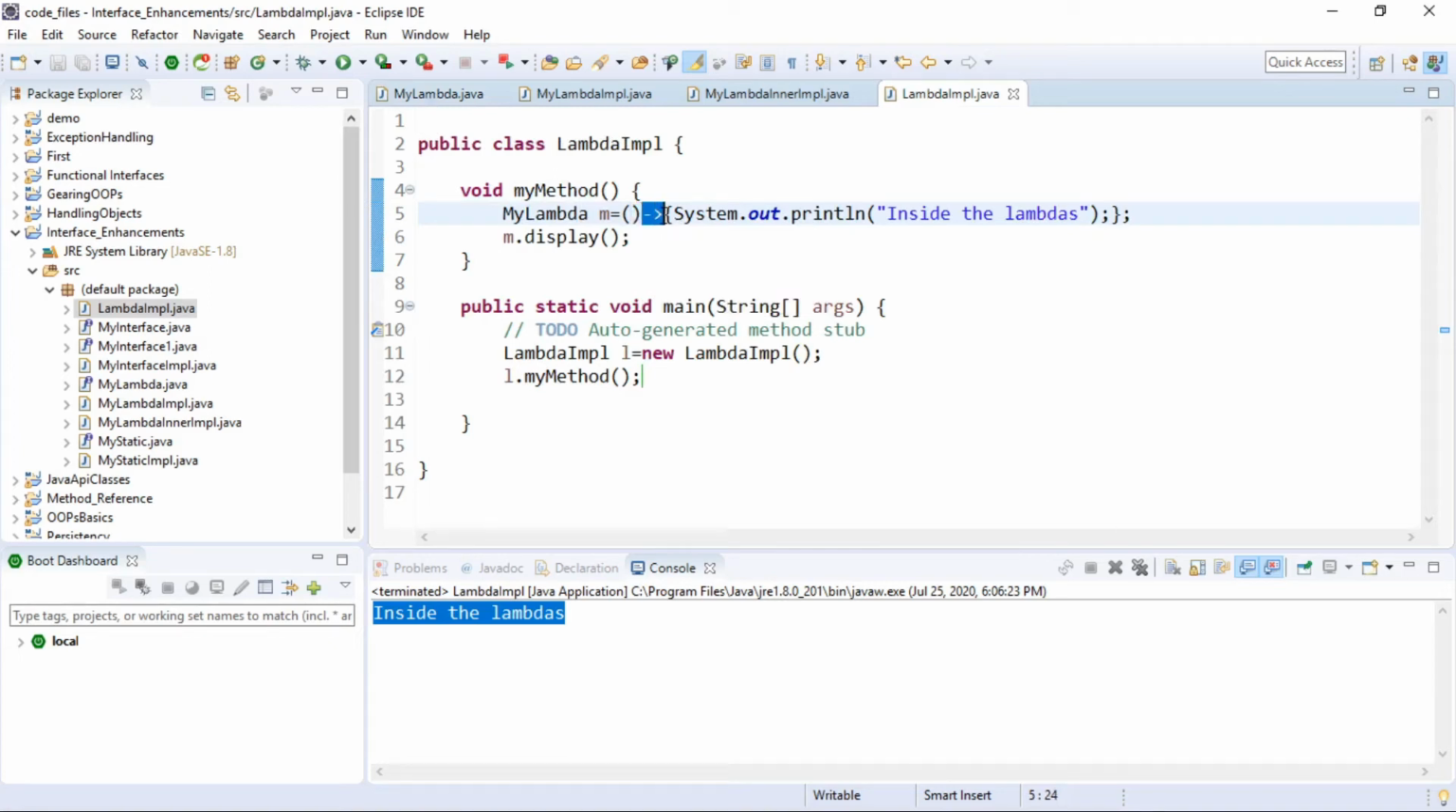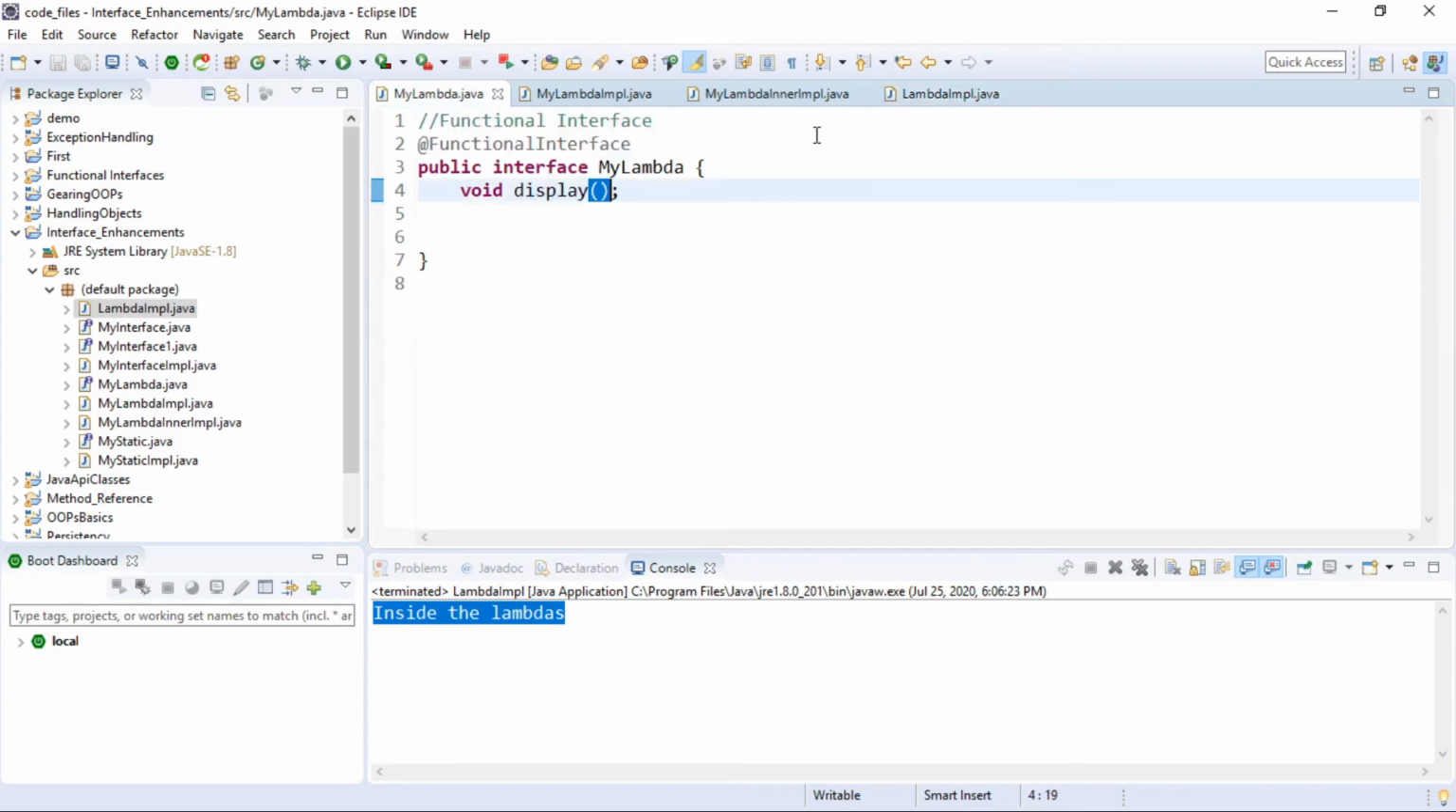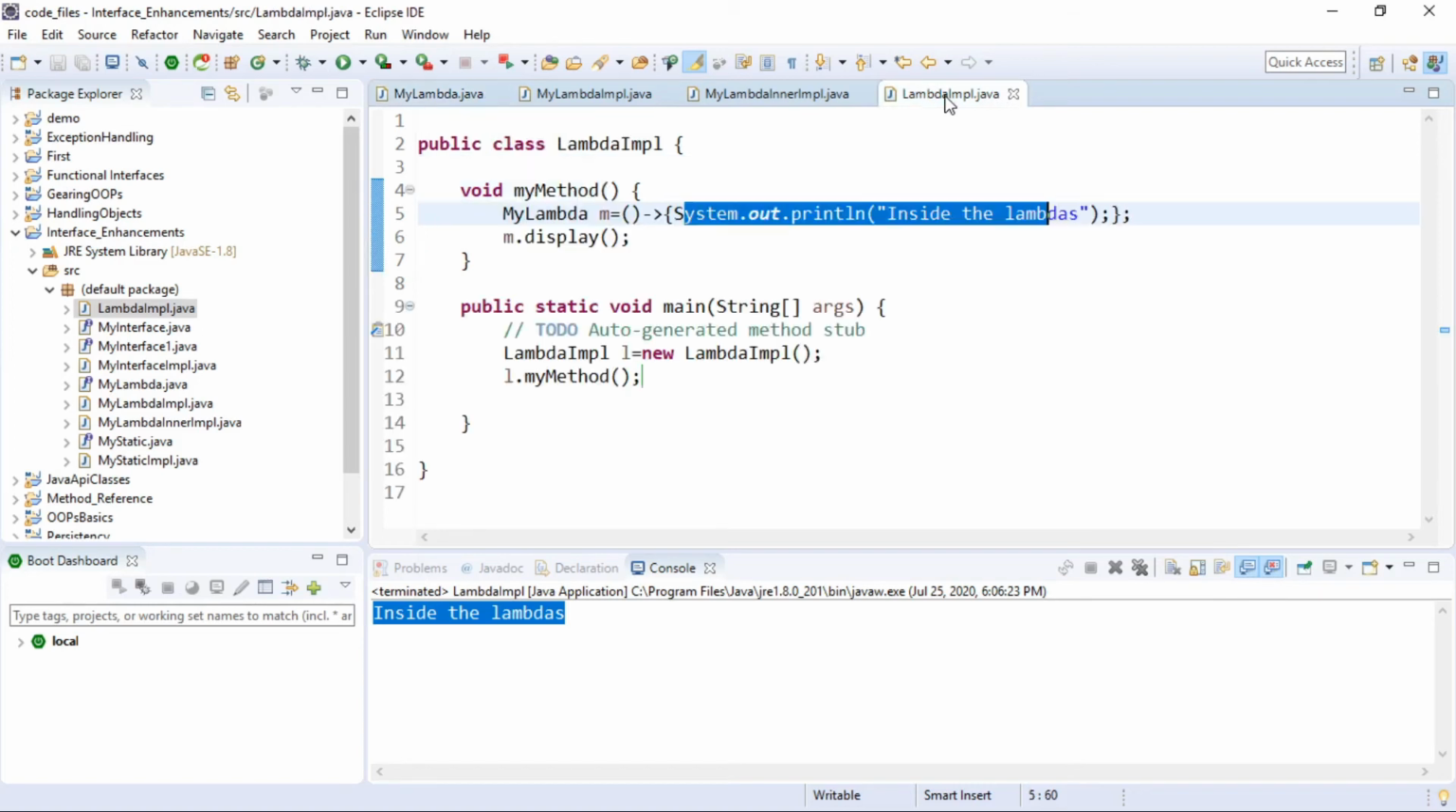So you can call it a pointer which points to a body, or an arrow which is pointing towards a particular body, and this is the body I'm going to write. So this is technically the body of the display method, right? You are not writing any class which is implementing anything. You are not writing anything which says class implements something and then overrides the method. Nothing is required. It's a declarative way to override your method.